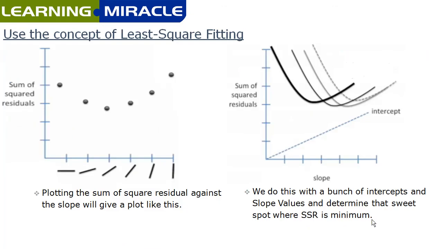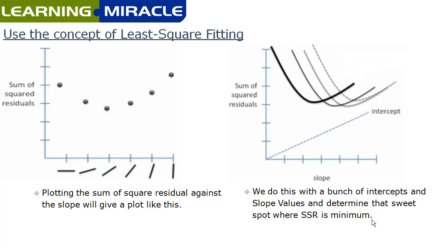Once we understand all these concepts, the next step would be to plot the sum of square residual against the slope. And you can see that as we are increasing the slope, the sum of square residual is going down, and after a point, it starts going up, right? Using this, it is easier for us to find out the slope value for which the sum of square residual holds a minimum value, because that is where our best fitting line lies.